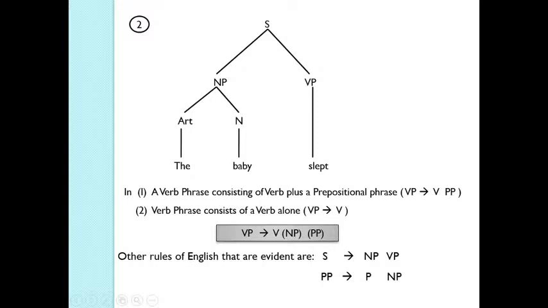Verb phrase consists of a verb, an NP and a PP. That is, noun phrase and a prepositional phrase. But you see, both NP and PP are within brackets. It means that verb only is the mandatory element of a verb phrase, but noun phrase and prepositional phrase are not mandatory, they are optional. Other rules of English that are evident are: sentence equals noun phrase plus verb phrase, and prepositional phrase equals preposition plus noun phrase.